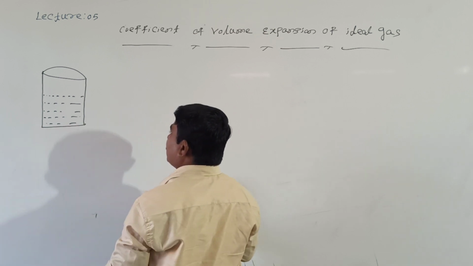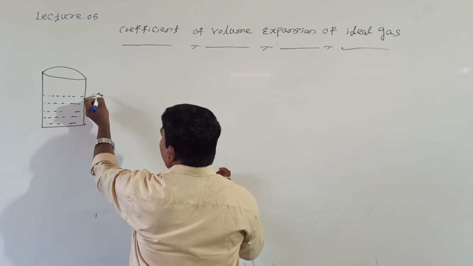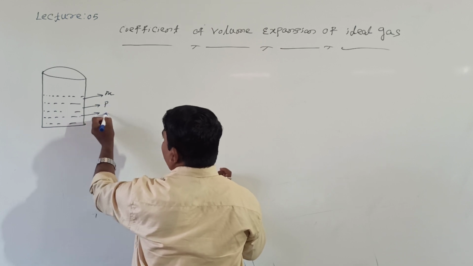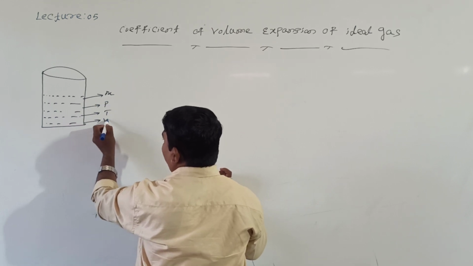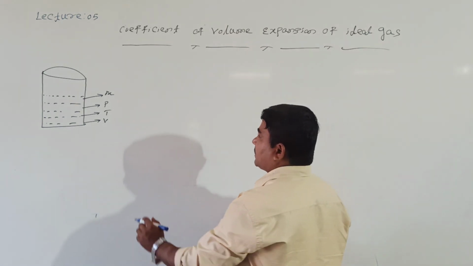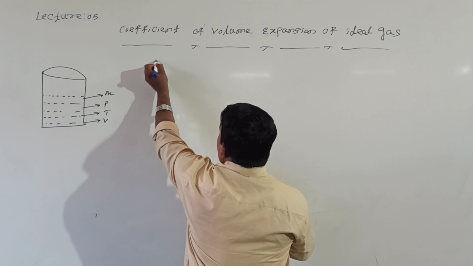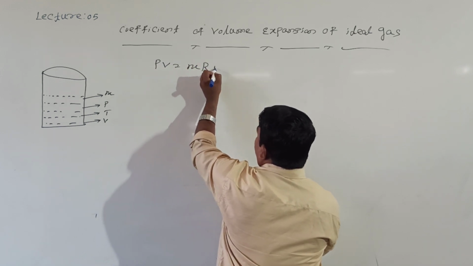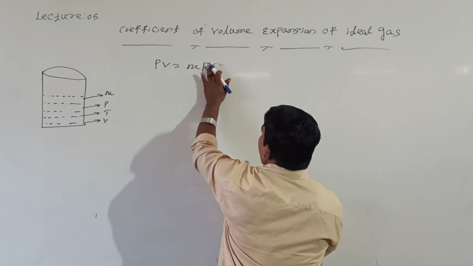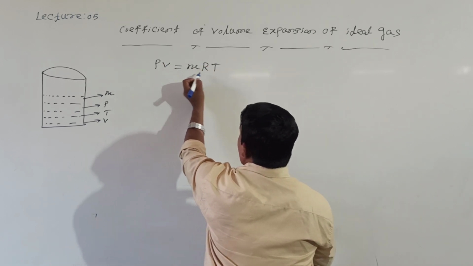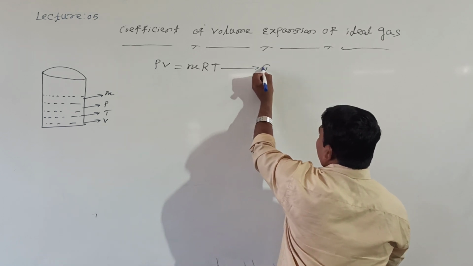Mu moles you can call, right? What about this one? Mu moles are there. What about pressure? Pressure is P, temperature is T, and volume is V. We know the ideal gas equation. What is the ideal gas equation? PV is equal to mu RT. Shall I call this equation number 1?